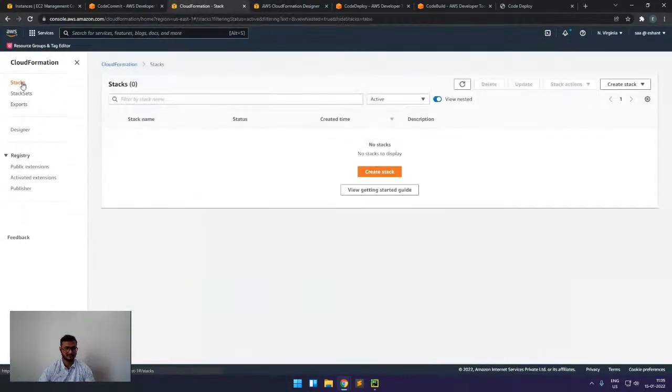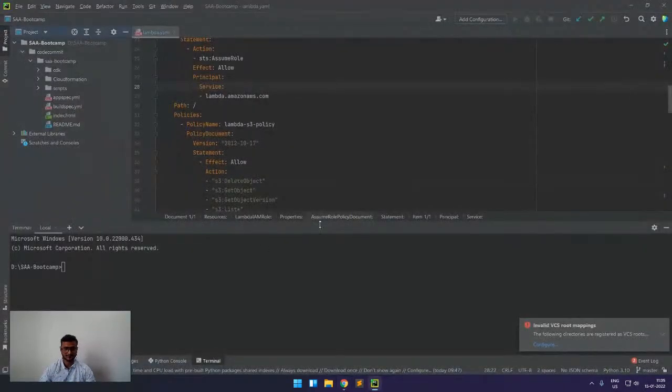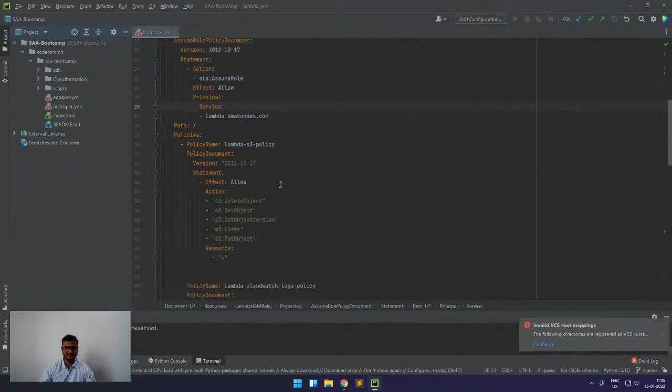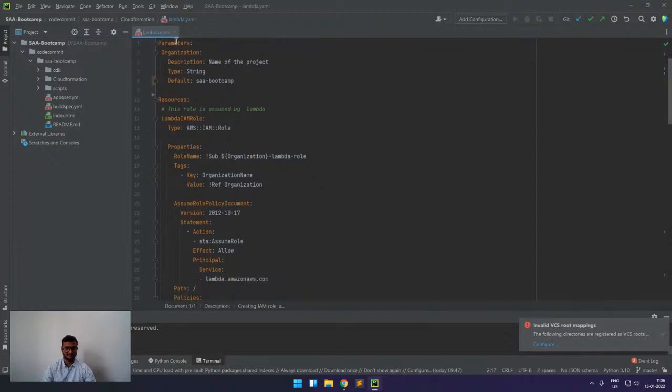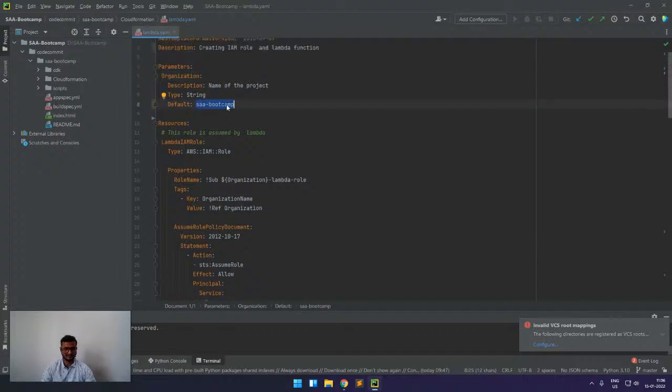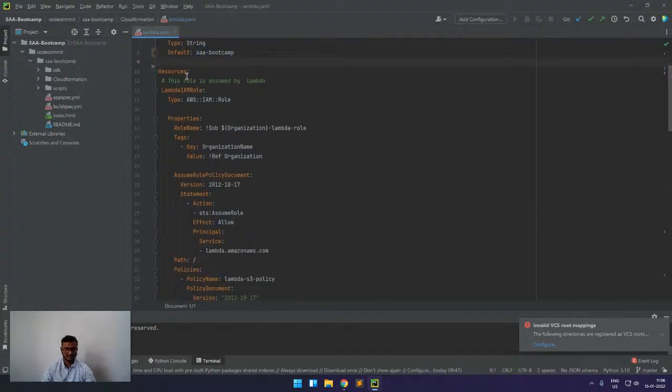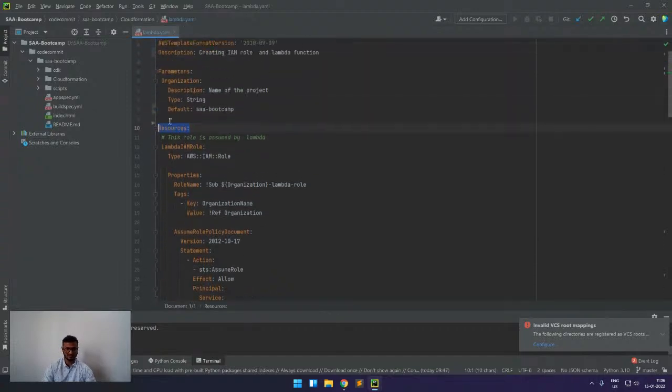So now we'll go to the stack. In this demo, we will be creating a lambda function. For that, this is the template that we are having. So the first is the version of this template. Then we are having parameters. For this, we use the organization, and we can also write the default value for it. So yeah, this is the default value.